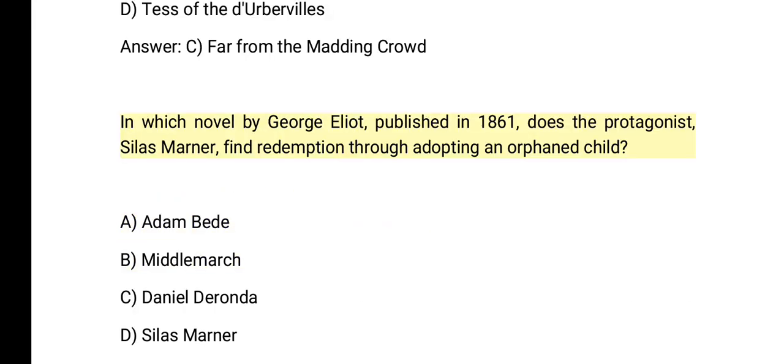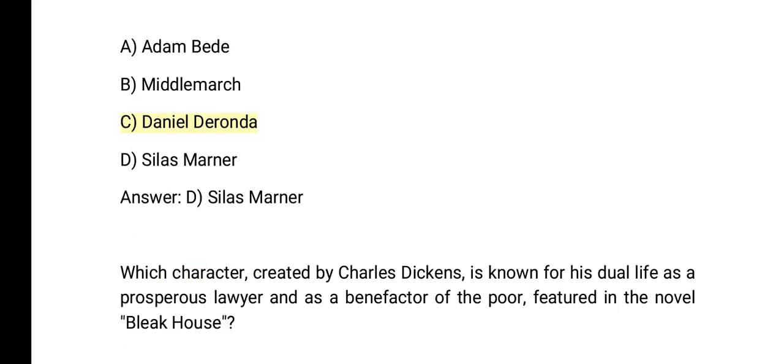In which novel by George Eliot, published in 1861, does the protagonist, Silas Marner, find redemption through adopting an orphan child? A. Adam Bede. B. Middlemarch. C. Daniel Deronda. D. Silas Marner. Answer. D. Silas Marner.